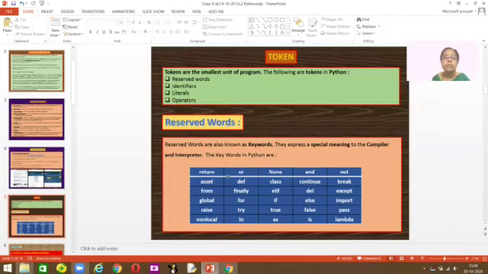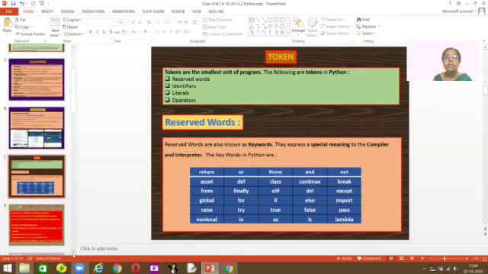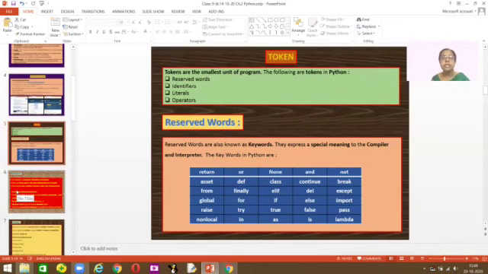These are some of the keywords, like return. You cannot use the word return when you're doing your programming. Others are from, global, raise, class, del, else, elif, import, pass, except, break, not. These are some of the reserved words in Python which cannot be used as names because they are reserved as keywords. Okay, the next thing.